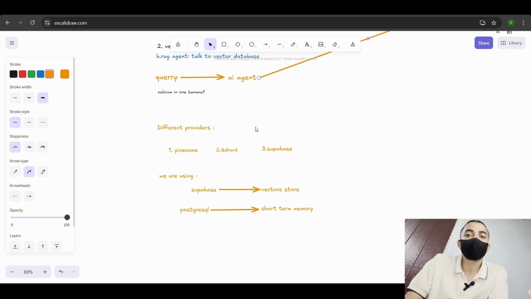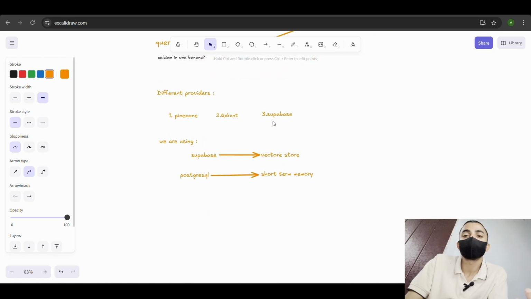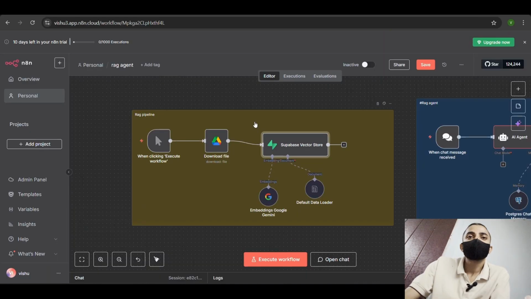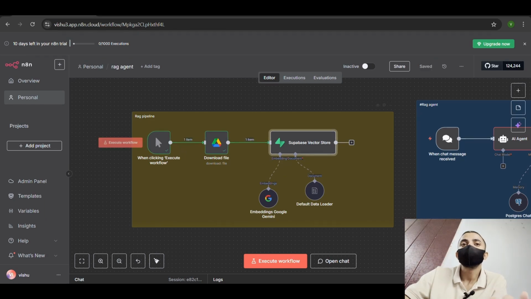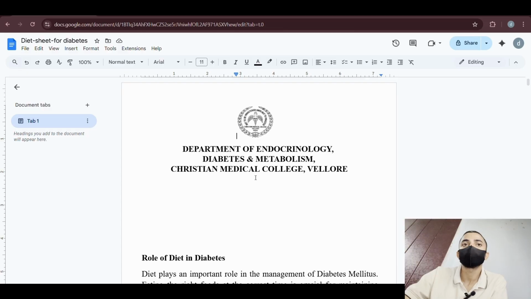There are different types of vector providers like Pinecone, Qdrant and Supabase. The one we are using today is a Supabase vector store. The first workflow we are building is the RAG pipeline. We are pushing documents through Google Drive into this Supabase vector store. The document that we are going to use is about diabetes, to test this RAG AI agent.